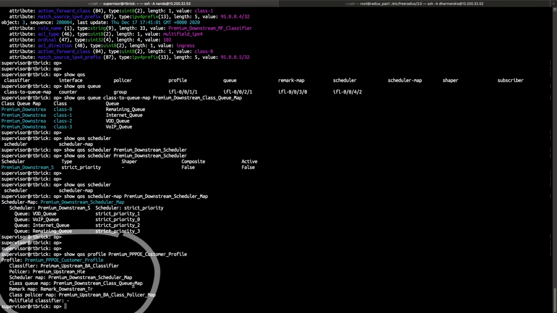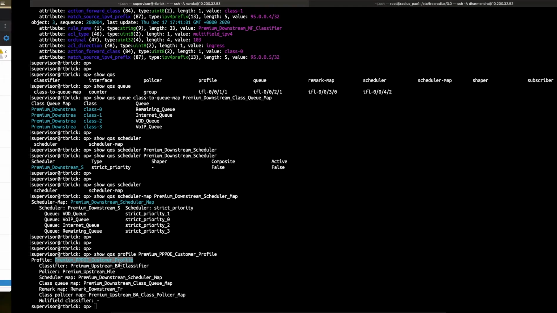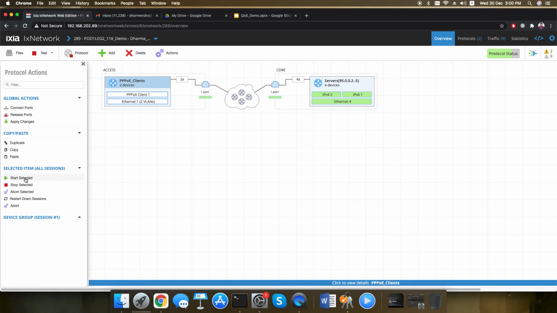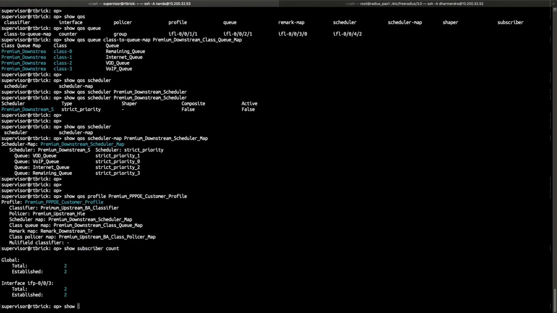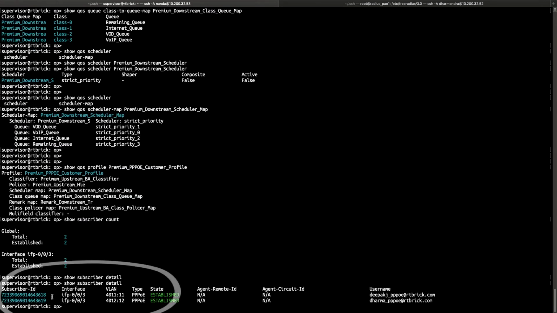If we look at the QoS profile, all the QoS building blocks have been mapped to this profile. This is the profile that will get installed on the subscriber once the subscriber is authenticated. Now let's move on to Ixia to bring up the subscriber. If you can see here, 2 subscribers have come up. So this is the subscriber on which the QoS has been installed, who is coming over VLAN